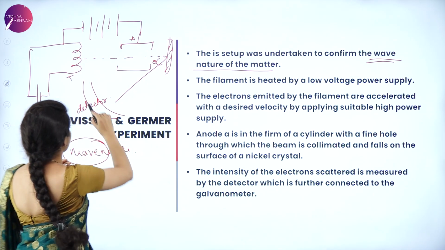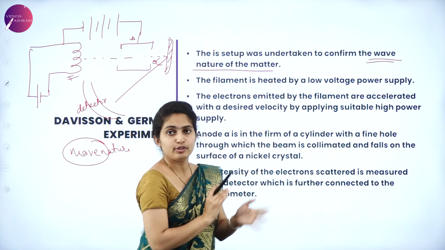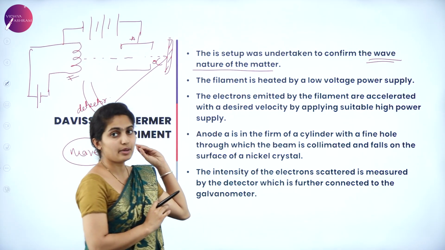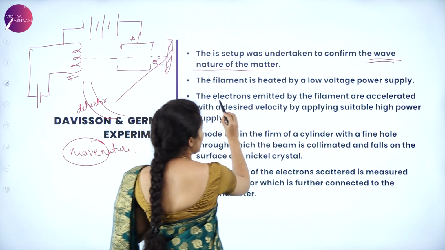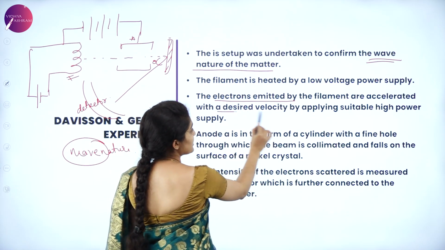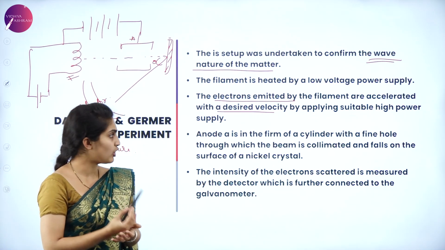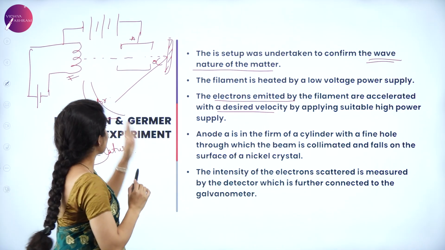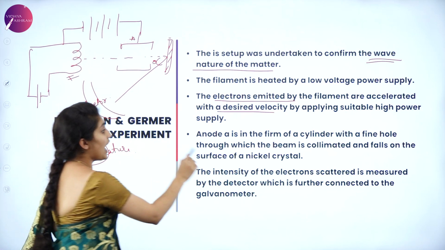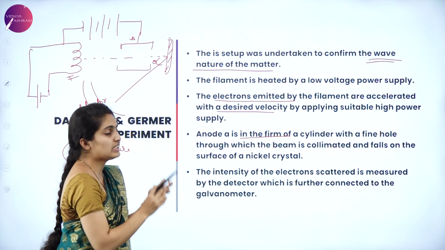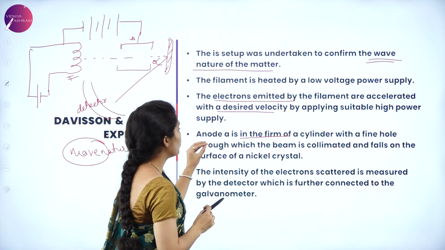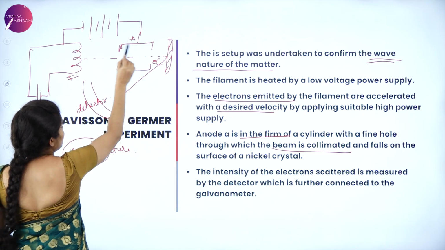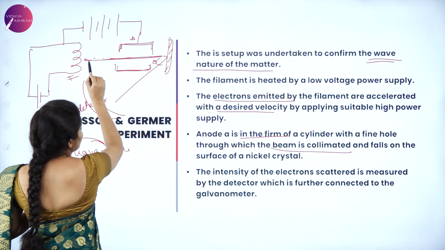Next, the electrons are emitted by the filament. When the low voltage is supplied, the filament starts heating up, because of which the electrons are emitted by the filament, and they are accelerated to any desired velocity by applying a high power supply. Anode A is in the form of a cylinder with a fine hole through which the beam is collimated. So through this anode, the beam is said to be collimated.